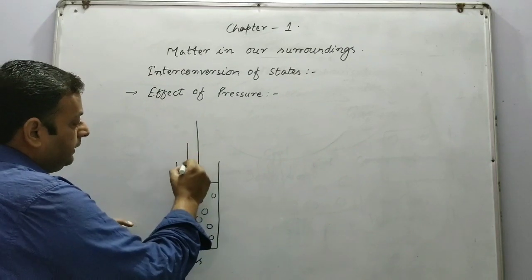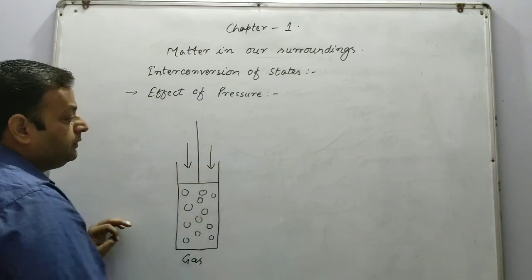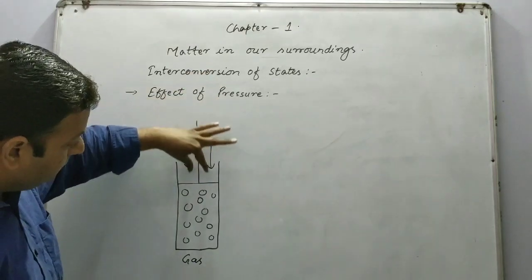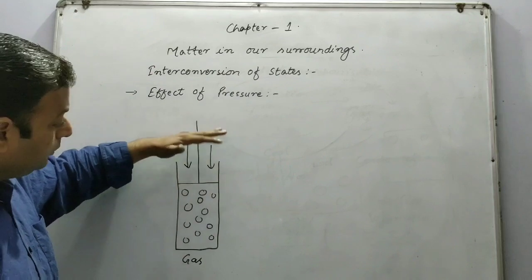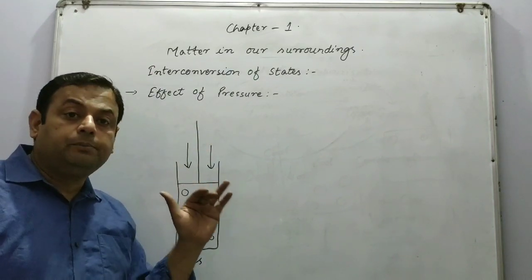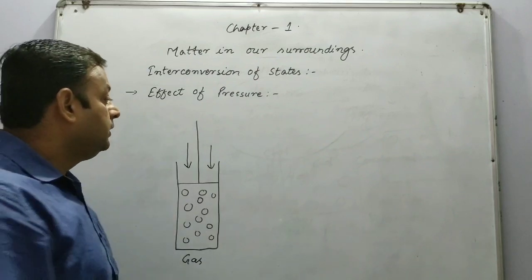Now we start applying pressure with the help of this piston. When we apply the pressure, the piston will move downward. It means that on applying the pressure, we are going to compress this gas.